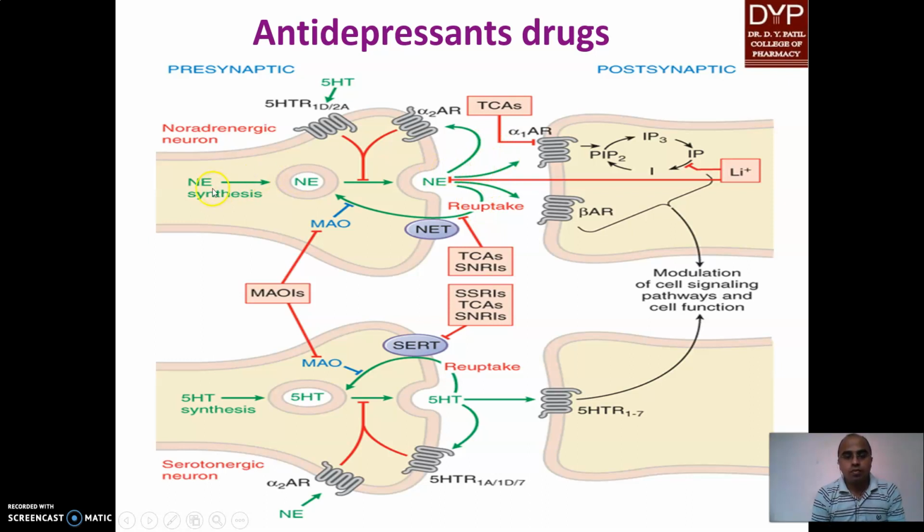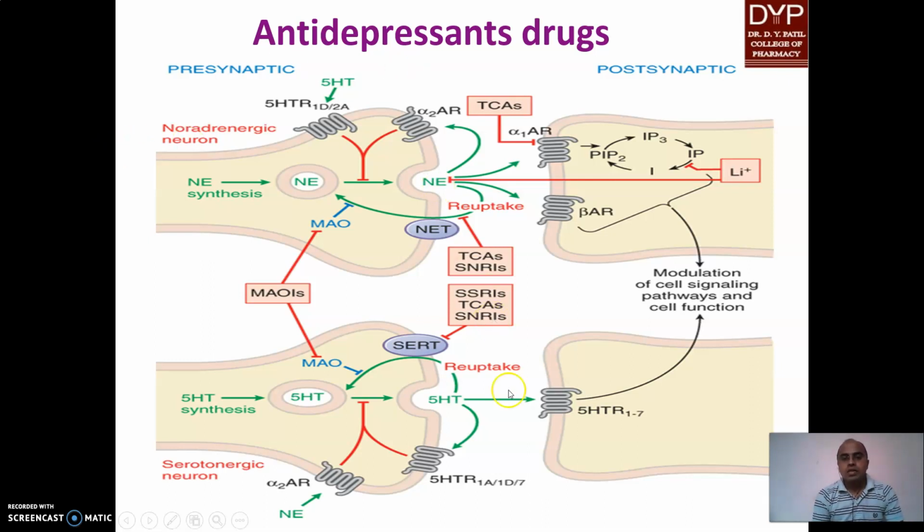Norepinephrine is released by biosynthesis, then stored in the vesicles and released in the synaptic gap, then it is metabolized, diffuses to the postsynaptic site and is reuptaken. Similarly, serotonin. TCA is one category of drug which not only inhibits the reuptake of norepinephrine but also the reuptake of serotonin. As a result, serotonin and norepinephrine are both present in the synaptic gap and relieve the depression.